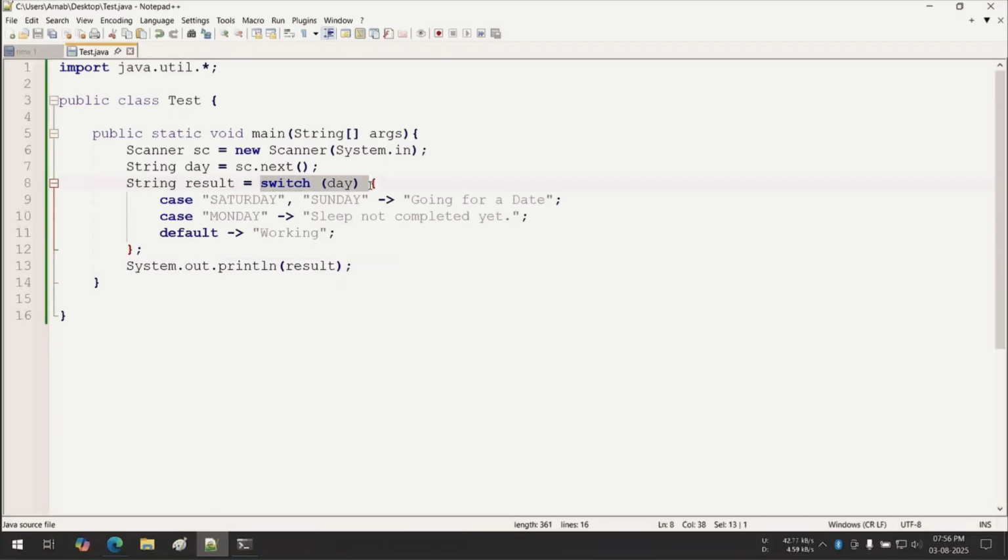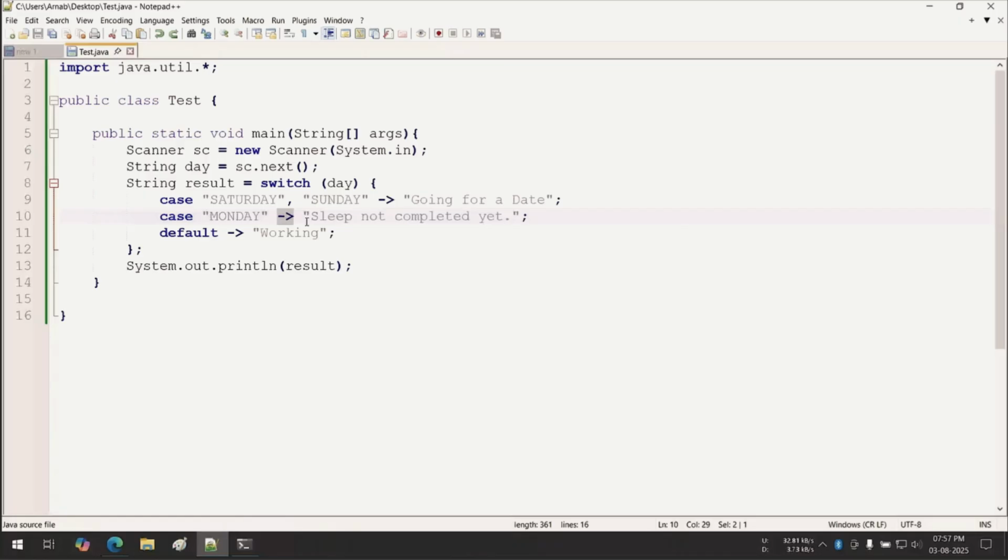Okay, in the enhanced switch, actually what is happening? After arrow, whatever you are writing, now that will be returned. Okay, that will be returned. It is similar to this. Just I'm replacing this. Even this code will also work. Now if you are writing this arrow, then this return keyword is not required. That is the only thing.